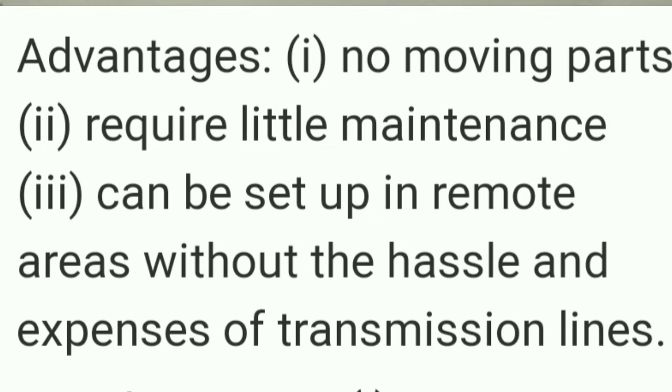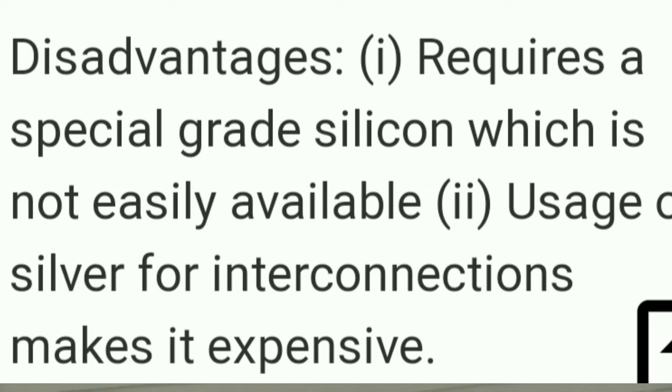When it comes to the disadvantages, it requires special grade silicon. As I told, solar cells require silicon, which acts as a semiconductor and is not easily available. The next disadvantage is that the usage of silver for interconnection makes it expensive. Both disadvantages are based on the element silicon. The first one is that it is not easily available, and the second one is that more silver is used while interconnecting them, so it acts as expensive.